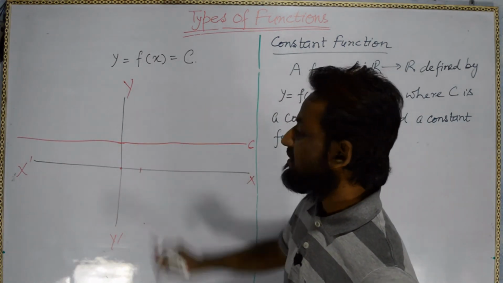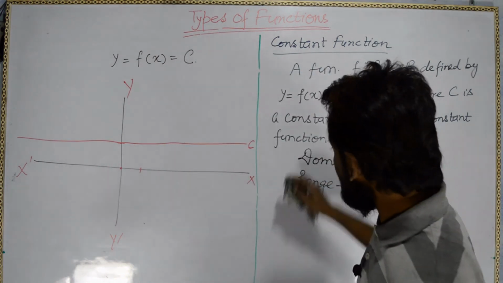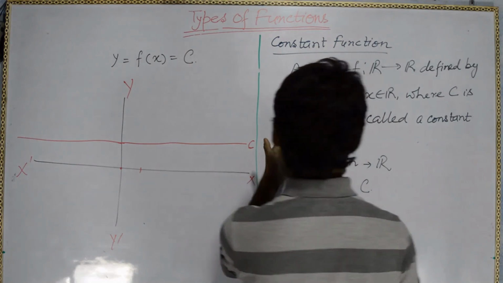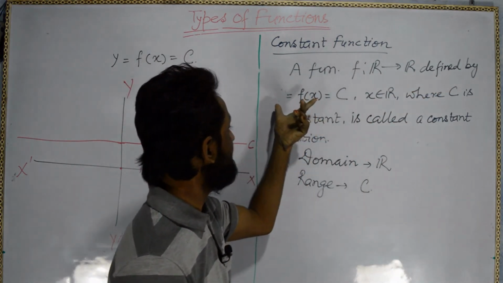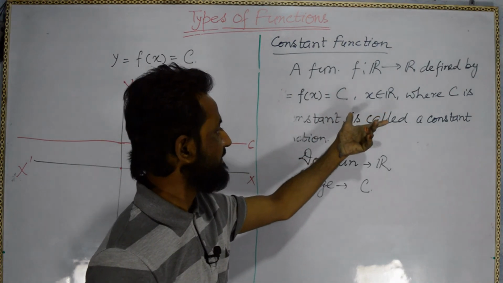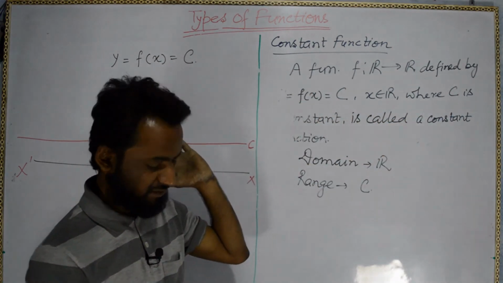So this is the constant function. Okay, this is the definition of a constant function. A function f that maps R to R defined by y equal to f(x) equal to c, x belongs to R, where c is a constant, is called a constant function.